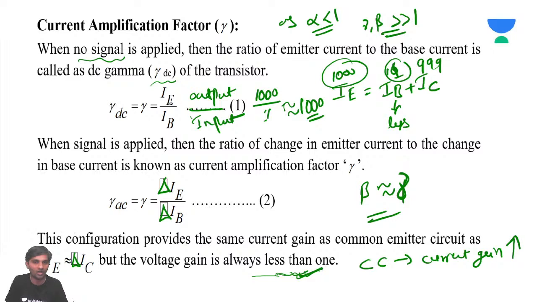Yes or no? IE is far greater than IB. Obviously, this current gain is very high. But voltage gain is less than 1. That we will discuss. Okay.